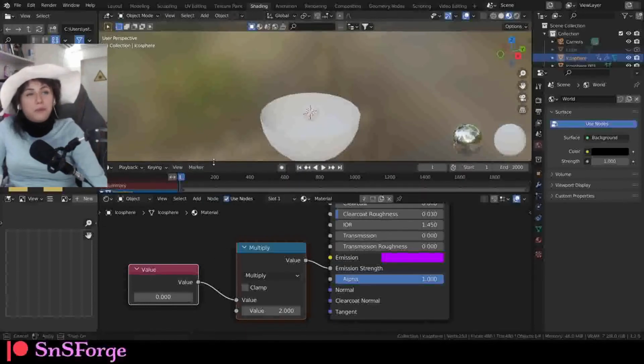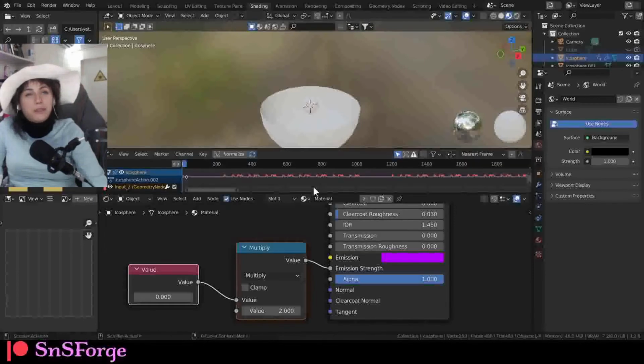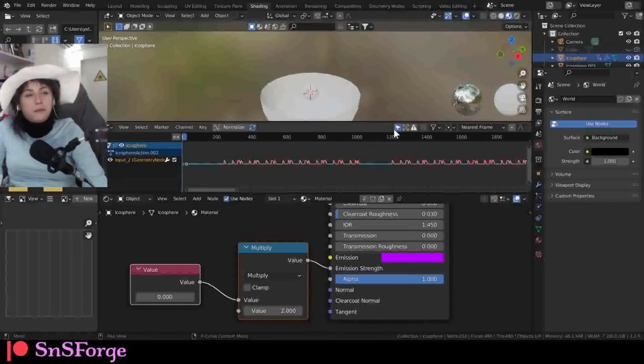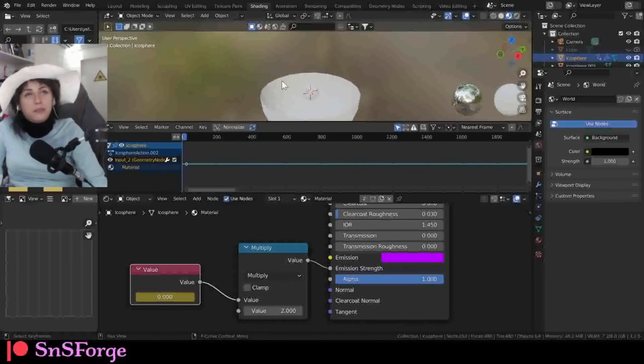Oh wait, let me pull out the graph like that. Okay, I'm going to insert timeline here. Go to key. Go to bake sound to F curve. Since we're selecting the, oh wait, are we? Oh yeah, we are selecting the first icosphere.